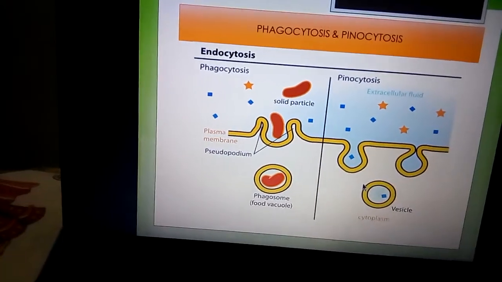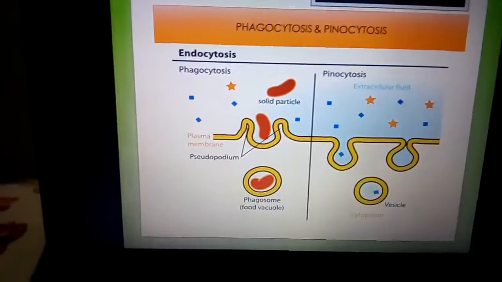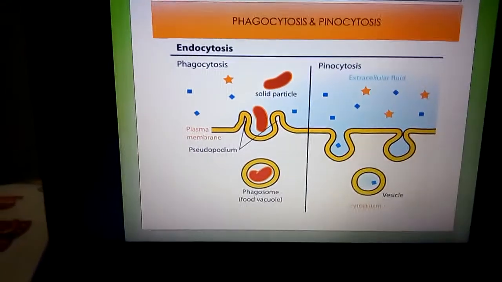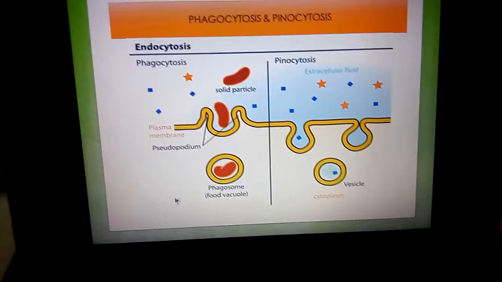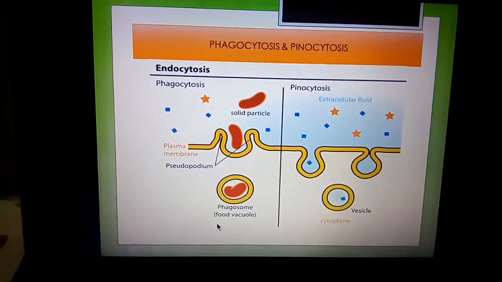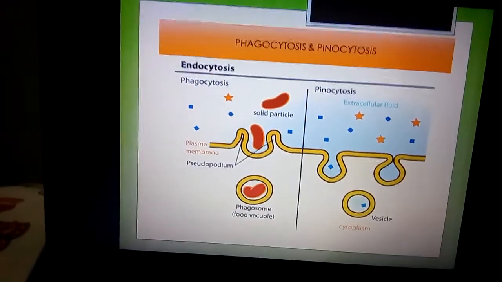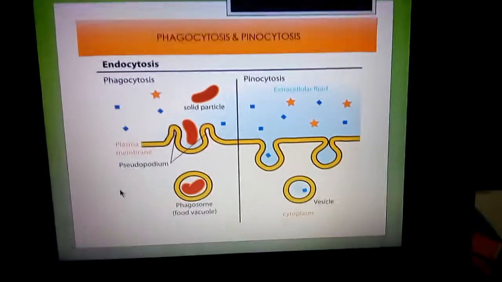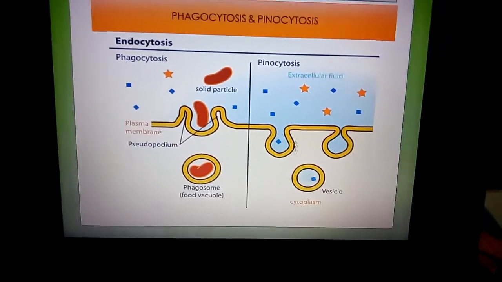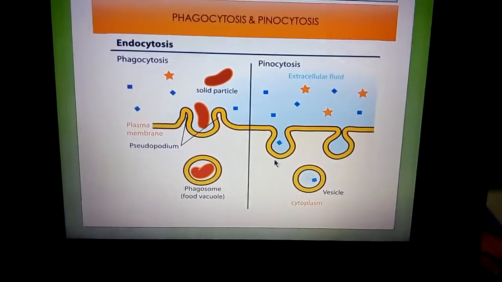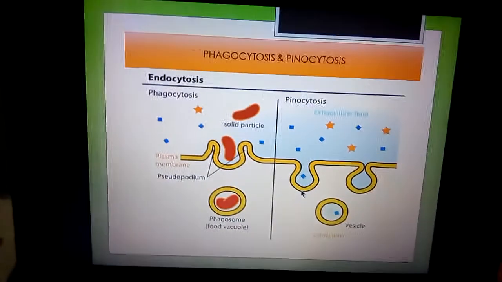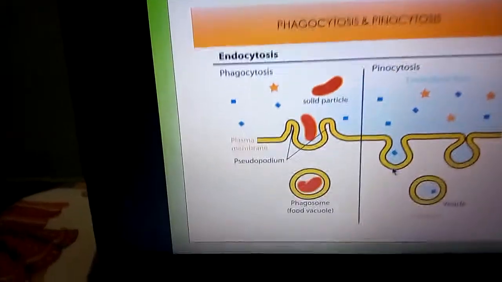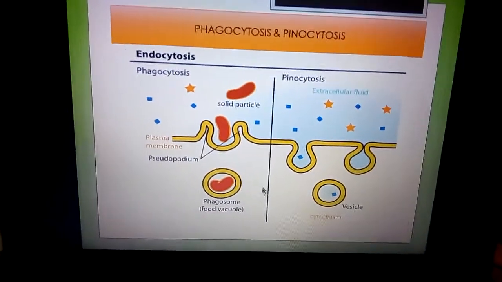Phagocytosis is performed by, I already told you, some specialized cells. What are the cells? Like neutrophils, macrophages and protozoans. Pinocytosis usually occurs in the secretory cells and cell lining of blood capillaries. That's all about phagocytosis and pinocytosis.